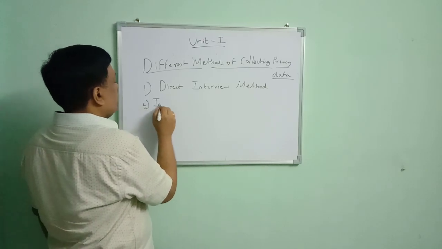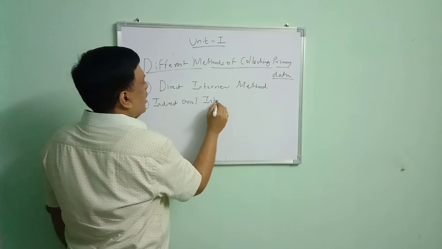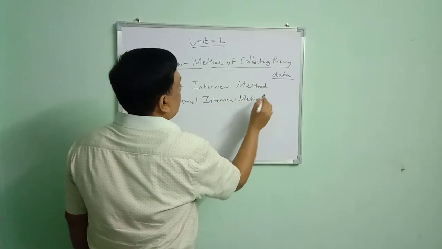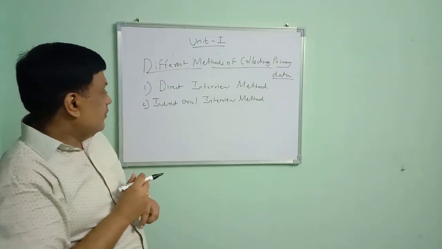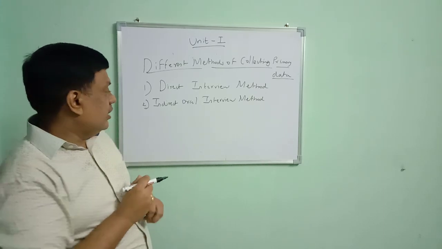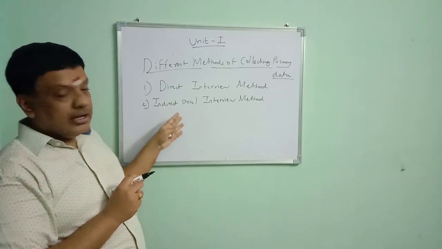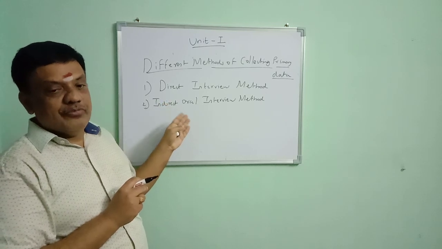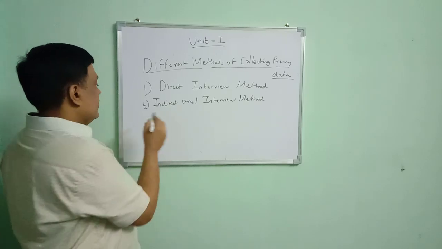Second method is the indirect oral interview method. Another method of collecting primary data is the indirect oral interview method. We use this when the data we are going to collect is of a personal character, or some people will not tell the truth about themselves. So what are we going to do? We are going to collect data from their neighbors or friends, or people who know about them very well. That is the indirect oral interview method.